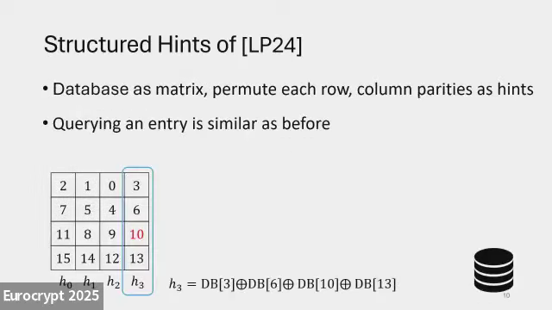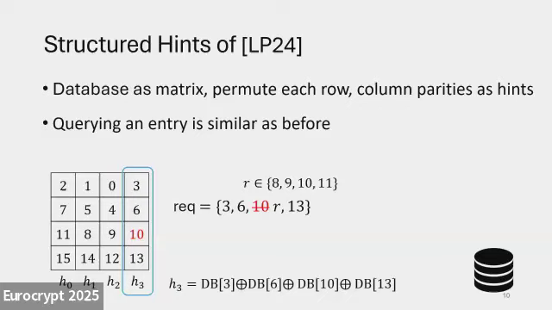Now to make a query, it's almost the same as before. Suppose we want to access entry number 10. We find the hint that contains it, which is this rightmost column. The client would like to send this as the query, but it needs to redact the item of interest, which is 10, and replace it with another random entry from that row.